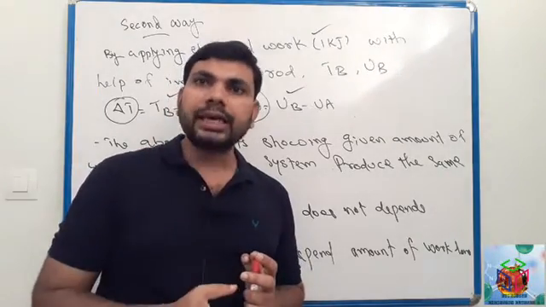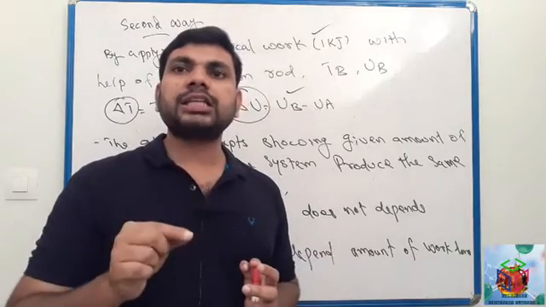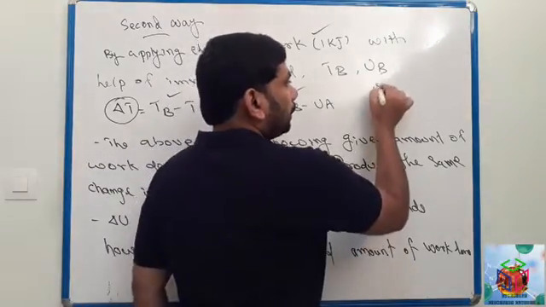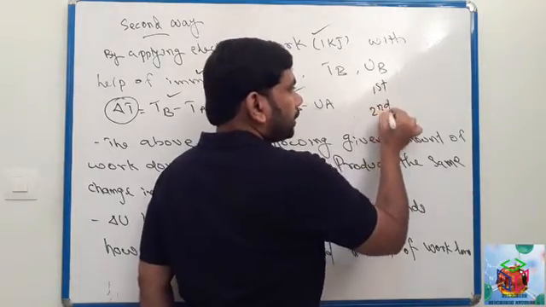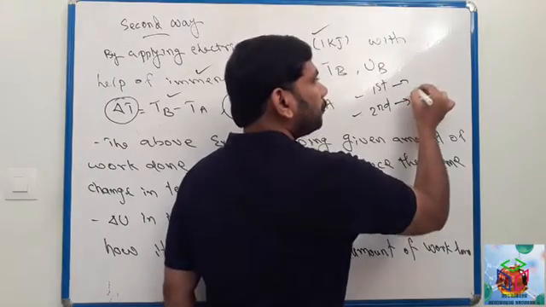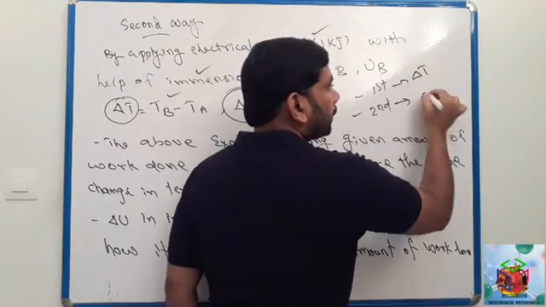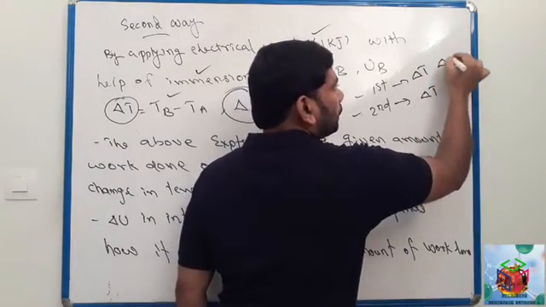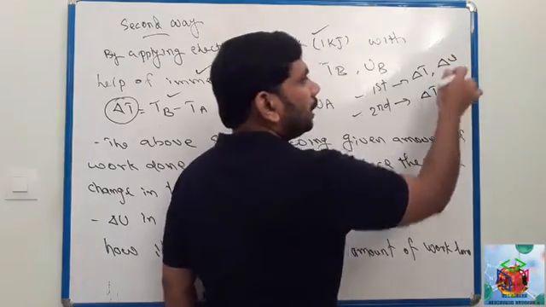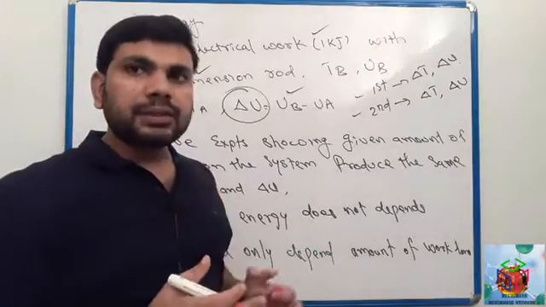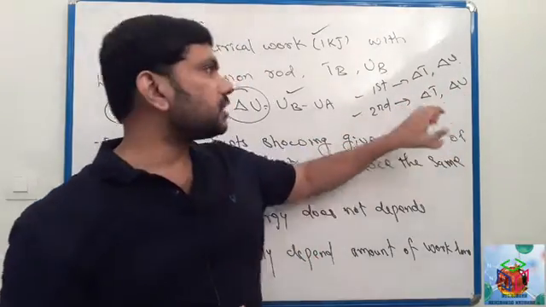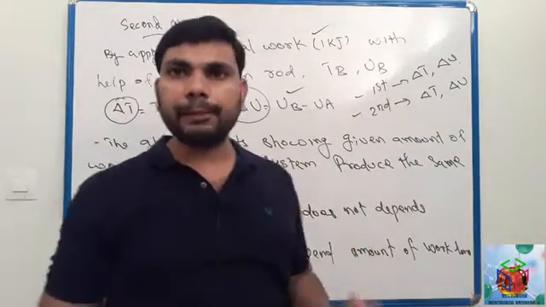In both cases we measured delta T and delta U. So we can observe that the change in temperature and the change in internal energy are the same in both cases.